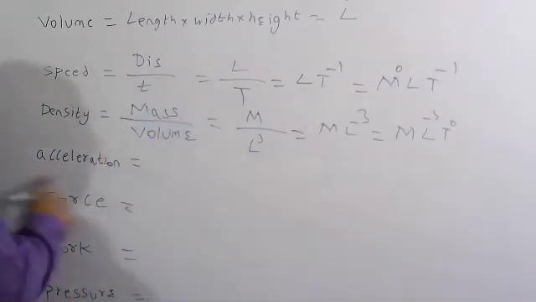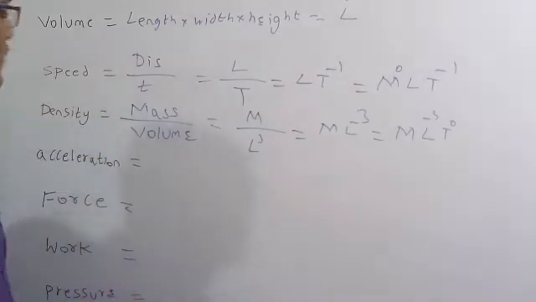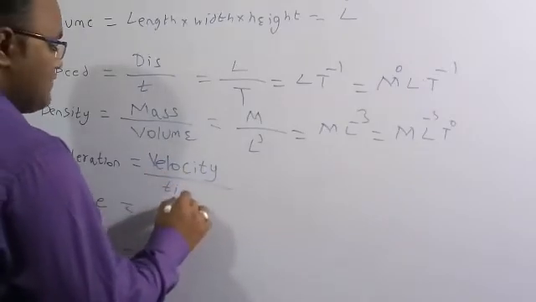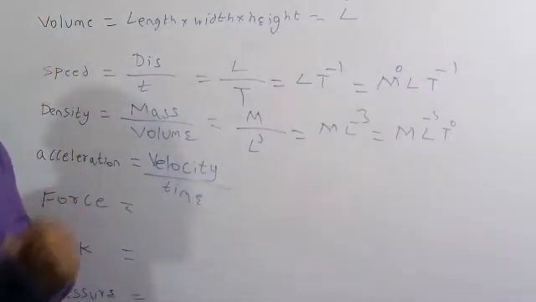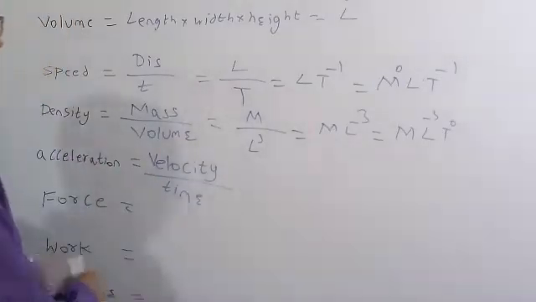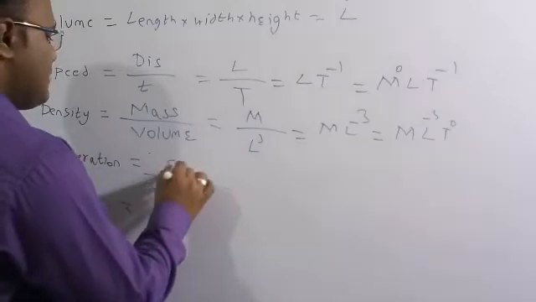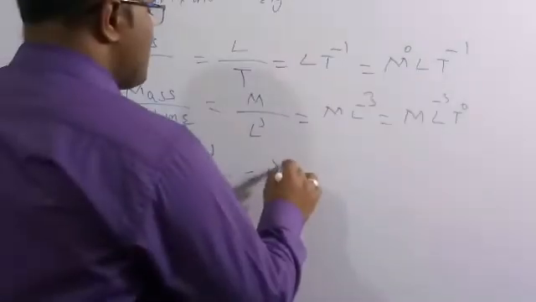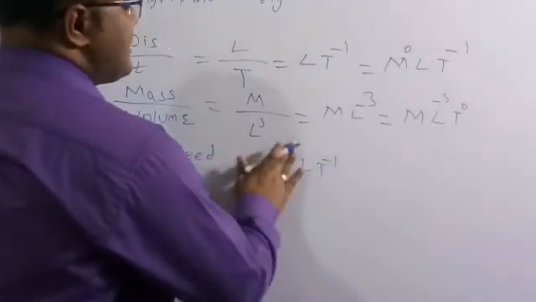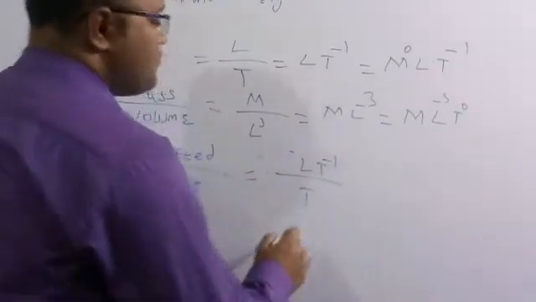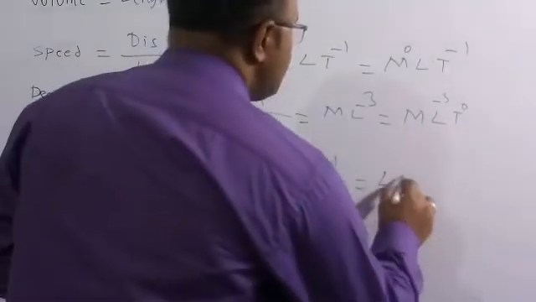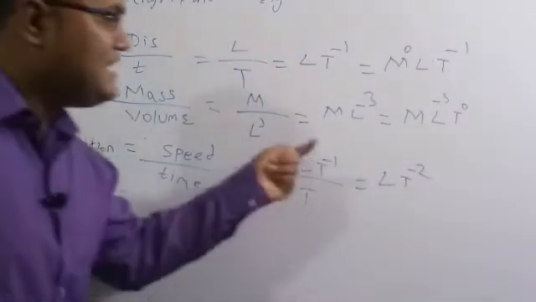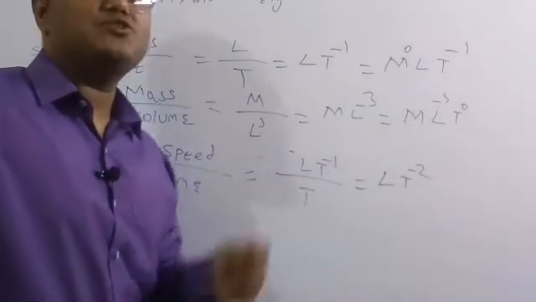And similarly, acceleration is nothing but the rate of change of velocity, meaning velocity by time. Velocity is also a speed, but velocity is a vector quantity and speed is a scalar quantity, but that we will discuss later. The basic formula is velocity by time. The dimensional formula of speed I have already given, which is M to the power of 0 L into T to the power of minus 1. So when we divide by time T, it will become L into T to the power of minus 2. This is the dimensional formula for the acceleration, meaning it is directly proportional to the length and inversely proportional to the square of the time.